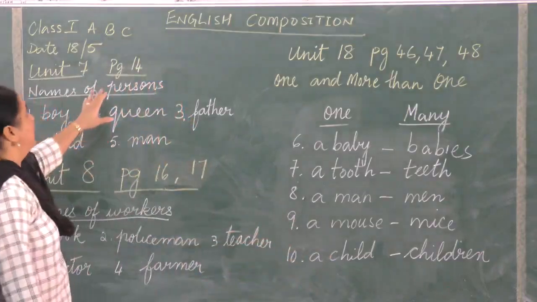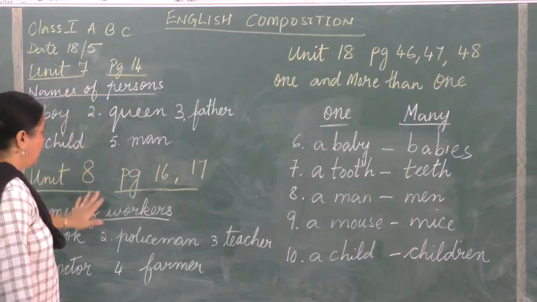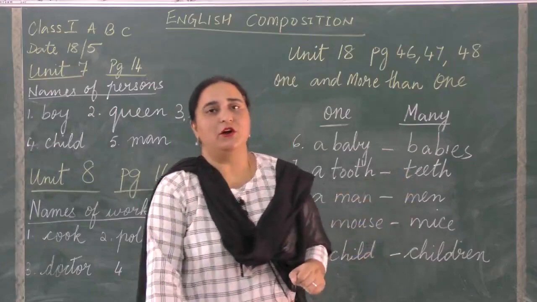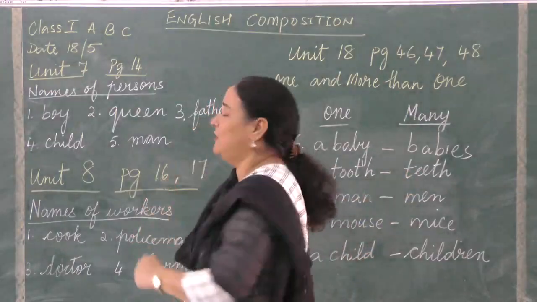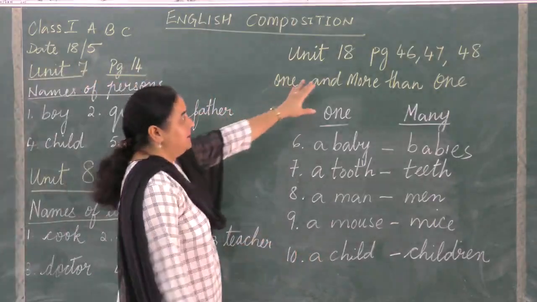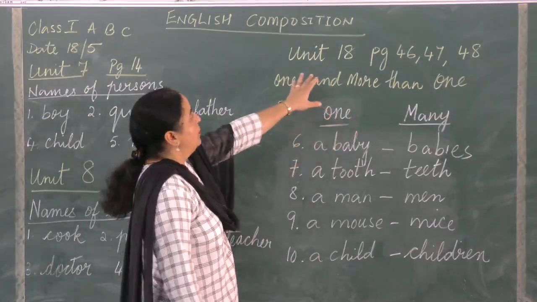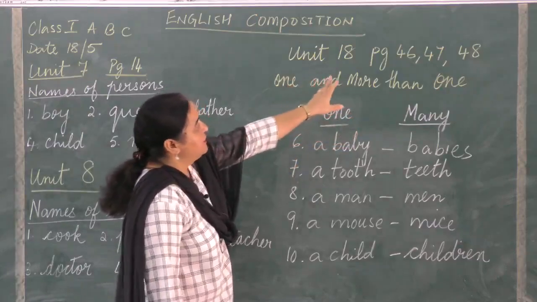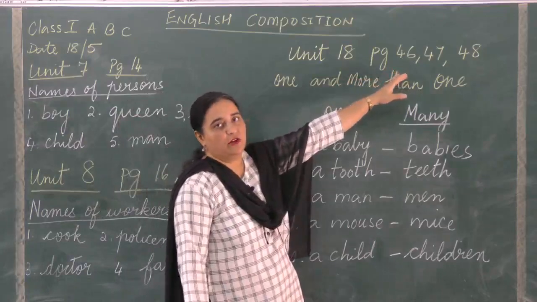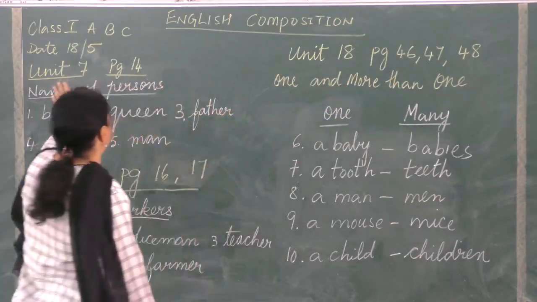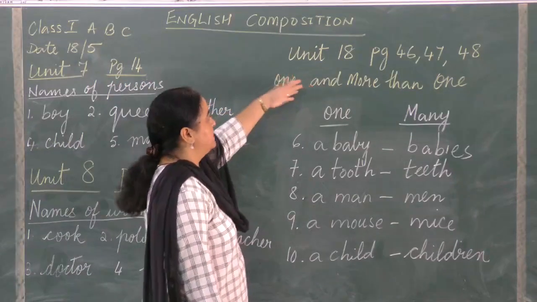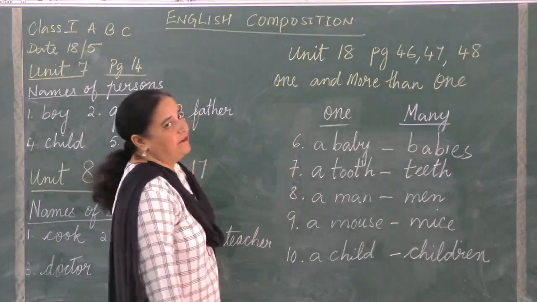So this is what I have done in this class, Unit 7, 8 and 18. You will have to do it in your copy. Unit 7 and Unit 8, you will do it on one page, and when you come to Unit 18, it is on page 46, 47, 48. Please write this. Whenever you write the unit, beside it I have given the page number for you to look into the book and learn the spellings. And you have to write this the way I have written it.